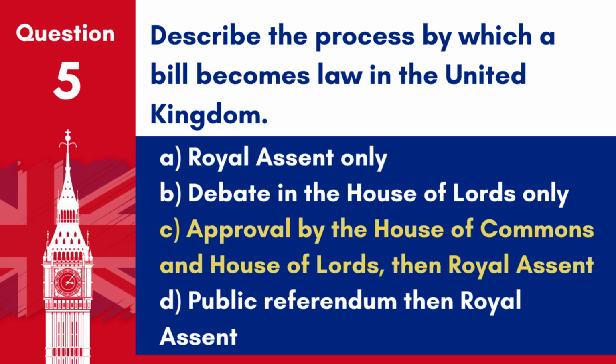Answer. C. Approval by the House of Commons and House of Lords, then royal assent. A bill becomes law after it is approved by both the House of Commons and the House of Lords, and receives royal assent from the monarch.